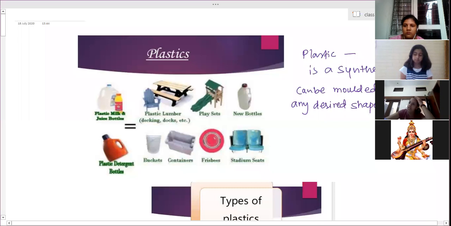Ma'am, what you're telling us, is it given in the textbook, that plastic is a synthetic polymer? Which textbook do you have? You got the textbook? No, I didn't get it. Mostly while doing class, I'll be seeing the internet's 8th standard book.